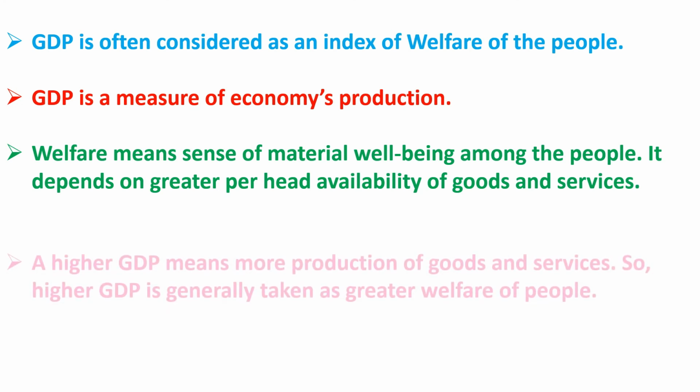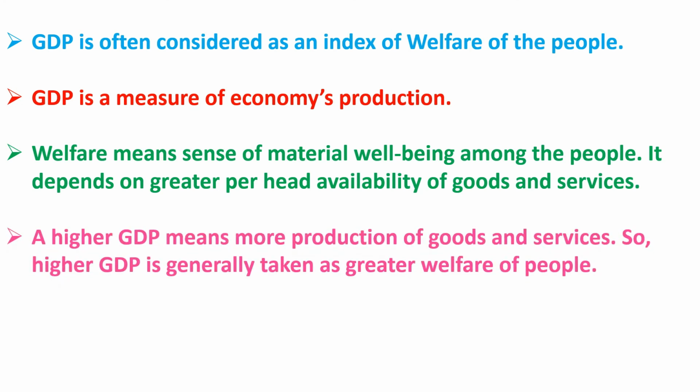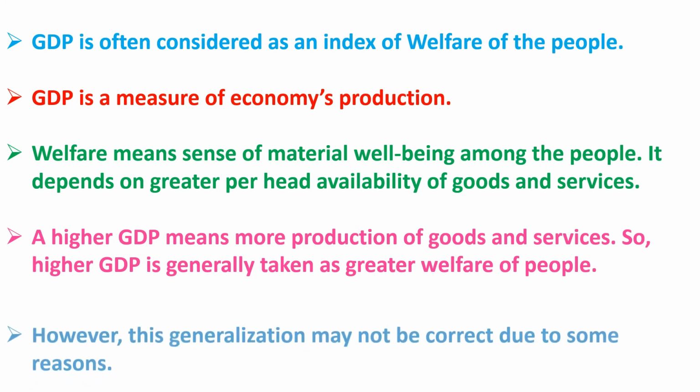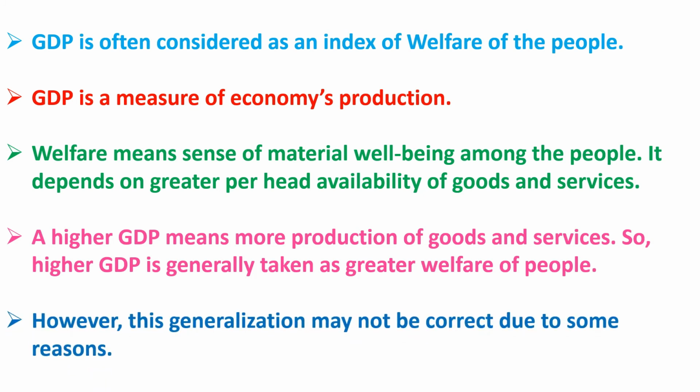A higher GDP means more production of goods and services. So higher GDP is generally taken as greater welfare of people. But more goods and services may not necessarily indicate that the people were better off during the year. This generalization may not be correct due to some reasons.